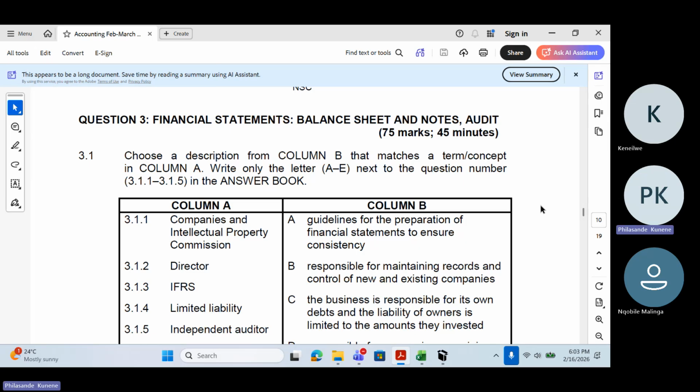I want us to do the notes for retained income and the notes for ordinary share capital. I think after that, I'll be happy with the work that we've done so far. Obviously, we'll still come back closer to the exam date just for revision and to remind ourselves of everything that we've done so far. But now we need to look at the cash flow statement, fixed assets,